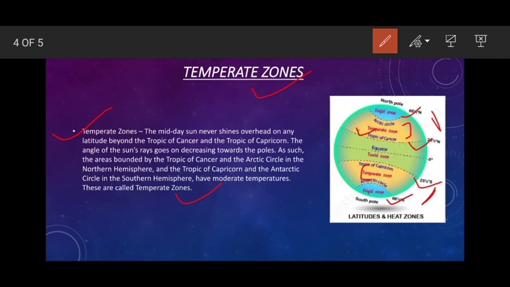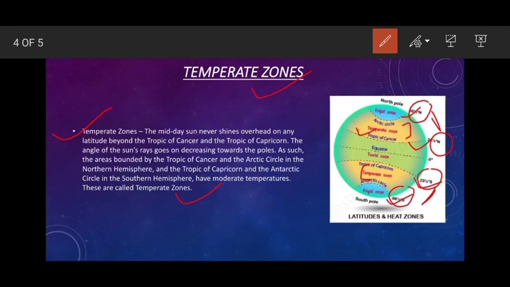Now let's see the degrees. It lies between 23 and a half degrees north and 66 and a half degrees north. If we move towards the southern hemisphere, again 23 and a half degrees south and 66 and a half degrees south.